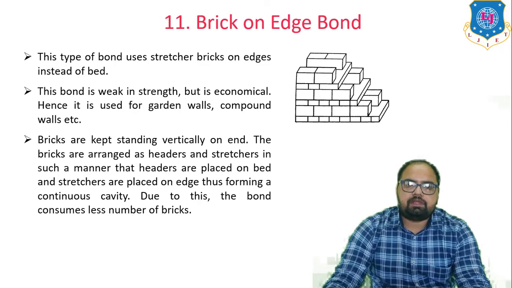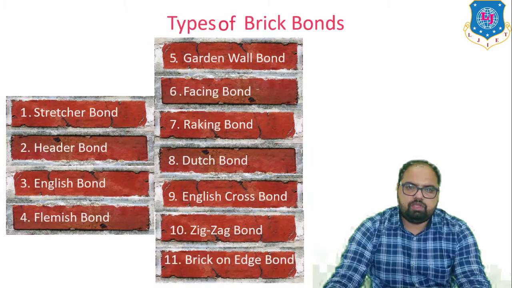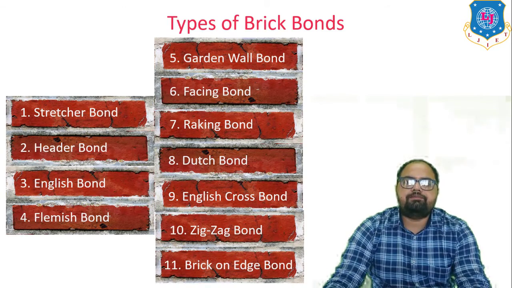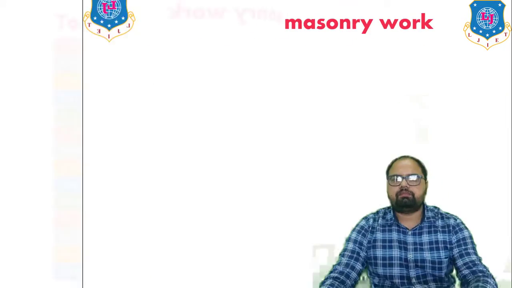Bricks are kept standing vertically on end. The bricks are arranged as headers and stretchers in such a manner that headers are placed on bed and stretchers are placed on edge, thus forming a continuous cavity. Due to this, the bond consumes a smaller number of bricks. So these are all the different types of brick bonds.